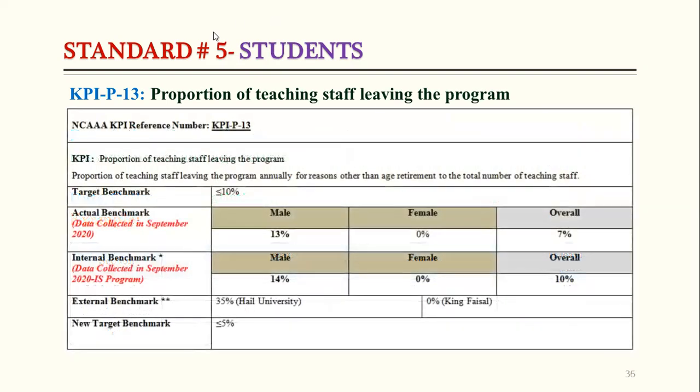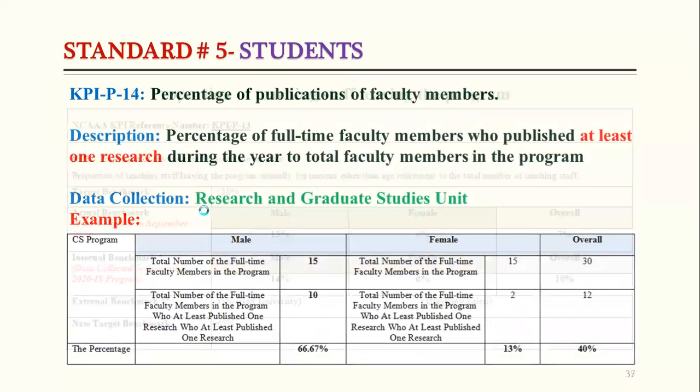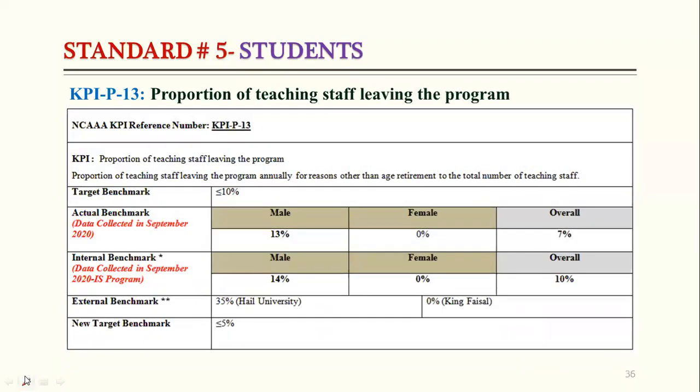And if we see the results of last year, our target was that the faculty members leaving should be less than or equal to 10%. When we calculated for last year, it was 7%. So it means this is still less than 10%, so we achieved the target.